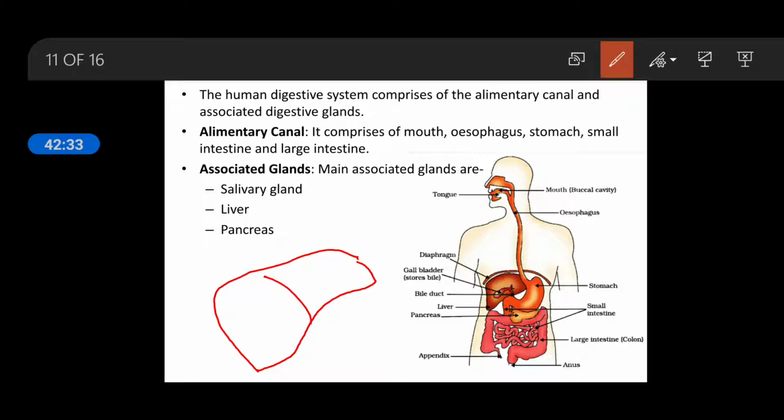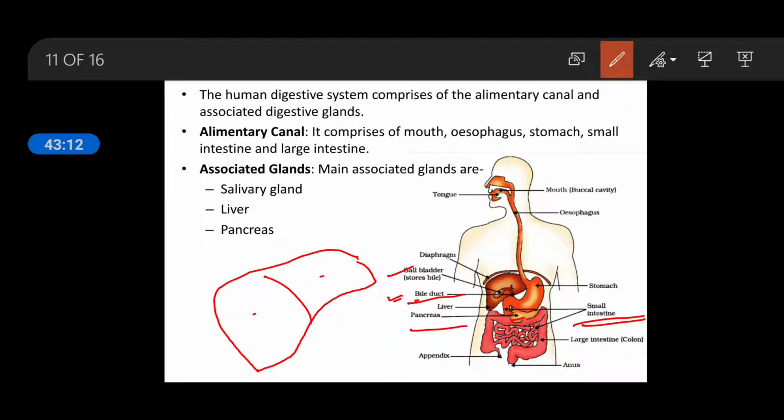It is divided into two parts, 1 and 2, and one bile duct and gallbladder are present. The gallbladder stores the bile, and through the bile duct this bile is released into the small intestine, the first part of the small intestine. With the same opening of the bile duct, the pancreas also opens. This is the pancreas; it also opens into the first part of the small intestine.